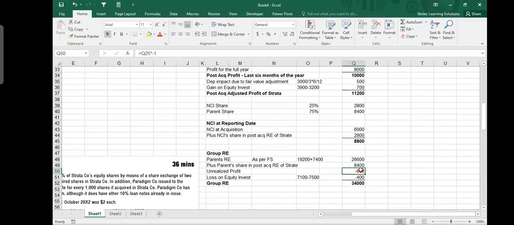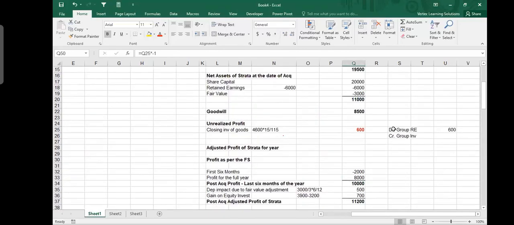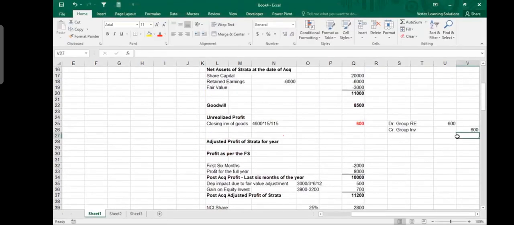You are doing it on Excel, but when you do your accounting system, how would you decrease it? You will make this double entry. You would say debit group retained earnings by 600 and credit group inventory. Group inventory should also be decreased because within the group, you are showing inventory value.